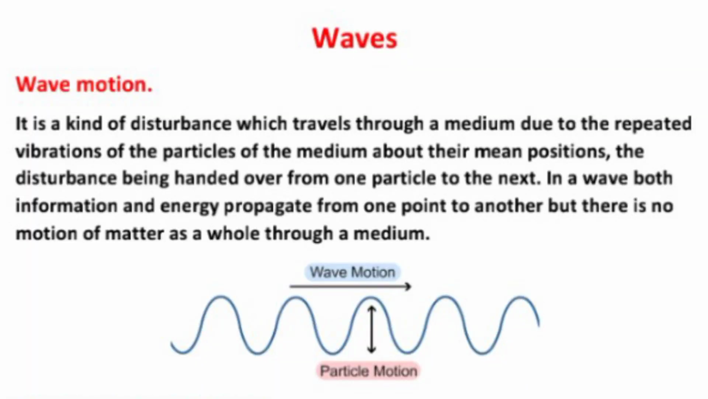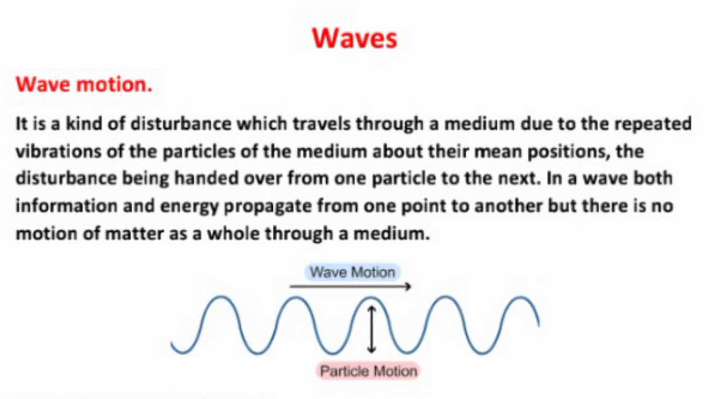It is a kind of disturbance which travels through a medium due to the repeated vibrations of the particles of the medium about their mean positions. The disturbance being handed over from one particle to the next. In the wave, both information and energy propagate from one point to another, but there is no motion of matter as a whole through a medium.